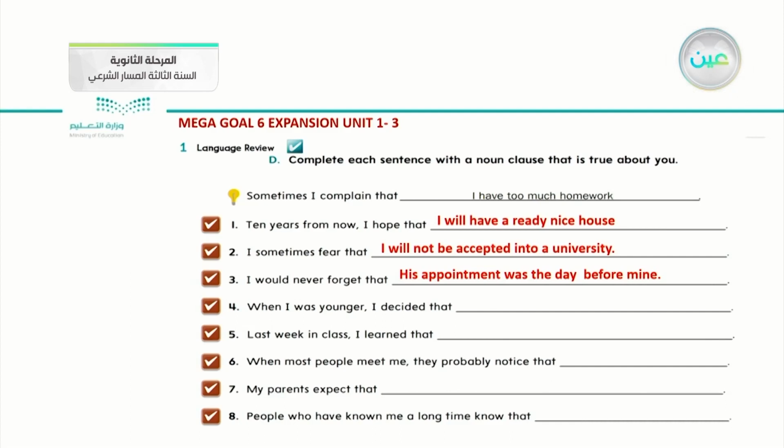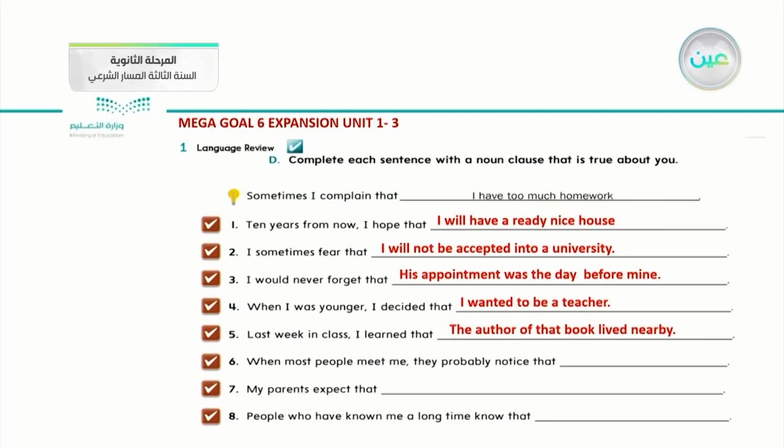When I was younger, I decided that I wanted to be a teacher. So "be a teacher" is the important thing mentioned. How can I apply noun clauses with it? I bring "be," then I follow it with an adjective. Last week in class, what happened? I learned that the author of that book lived nearby. What does that mean? It means we apply the first situation. We're using that to join the statements together.